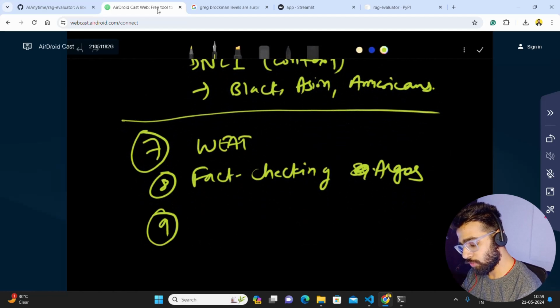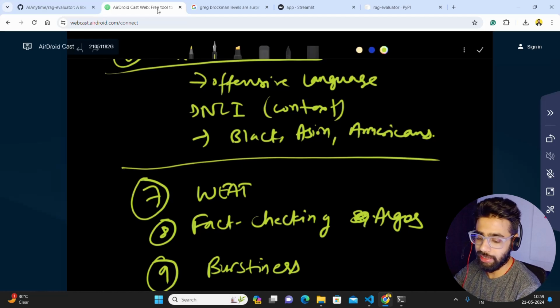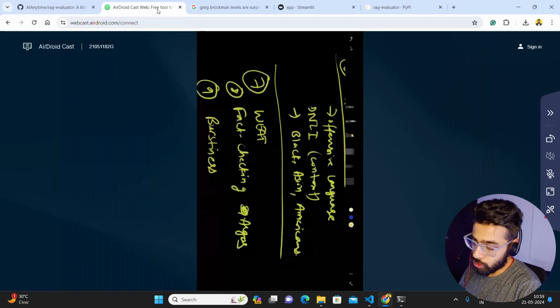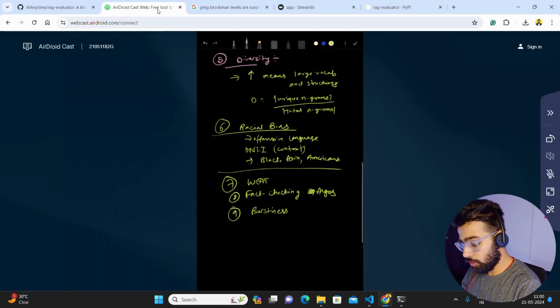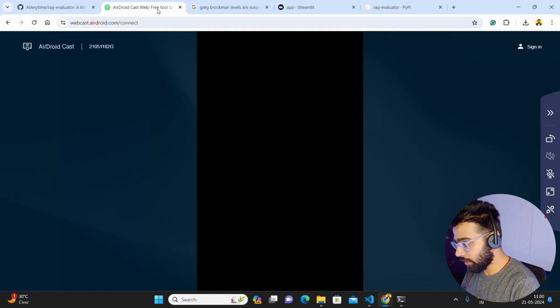What else? WEAT is there, then we have fact checking algos, then burstiness again. Burstiness also helps you with coherence and randomness. You can combine all of this and build a very good system, guys. You can build a tool, a product, a SaaS, sell it, integrate it, and go anywhere you want with that product. And that's the theory. Now let me go back to the code.